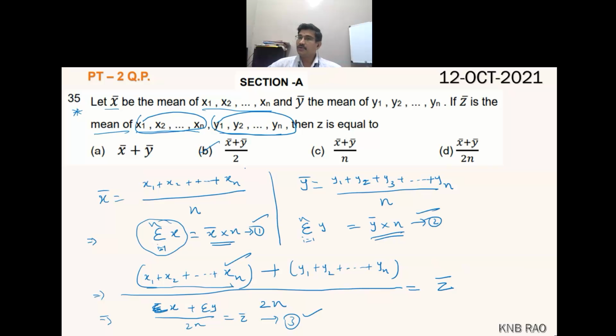But I understood your logic. You are saying this sum is A, this sum is B, and the mean of A and B is A plus B by 2. But be careful. If a twist is given in the question, you should not go wrong.